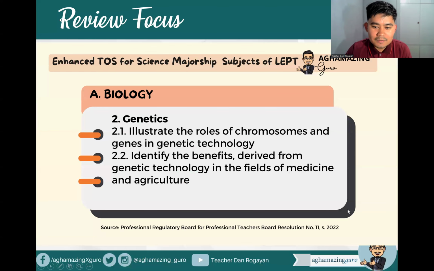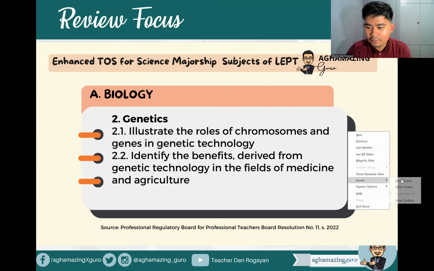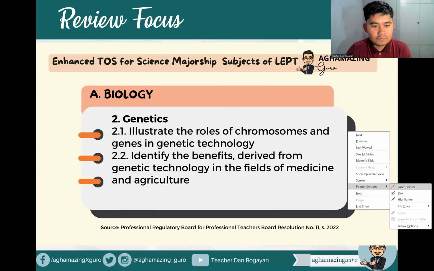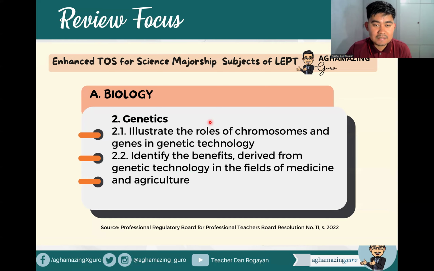For our sub-area in our biology course, we have genetics here, and we will be focusing on two learning outcomes: illustrate the roles of chromosomes and genes in genetic technology, and secondly, identify the benefits derived from the genetic technology in the fields of medicine and agriculture. So this is based on the enhanced table of specification issued by the Professional Regulation Commission.